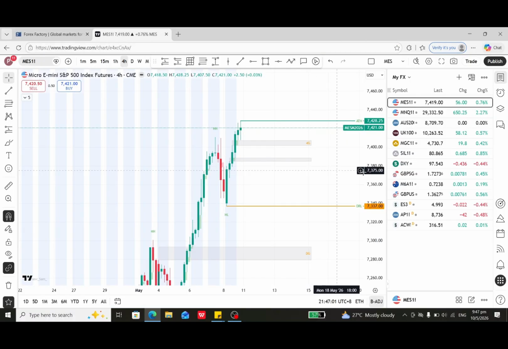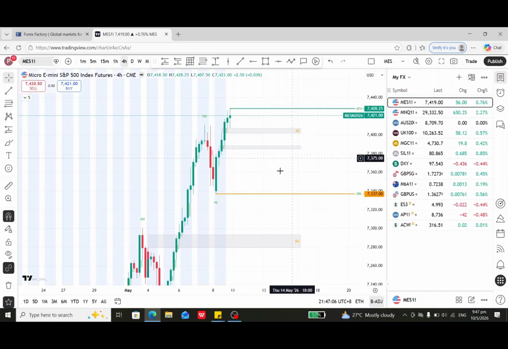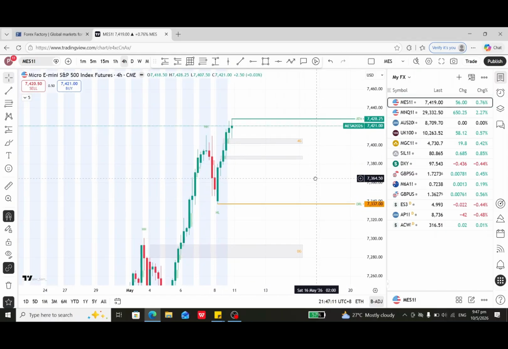Okay, let's take a look at the chart, starting with the S&P 500. Last week the market was really bullish. So far I have a recent daily rejection low, and recently a 4-hour gap was created.